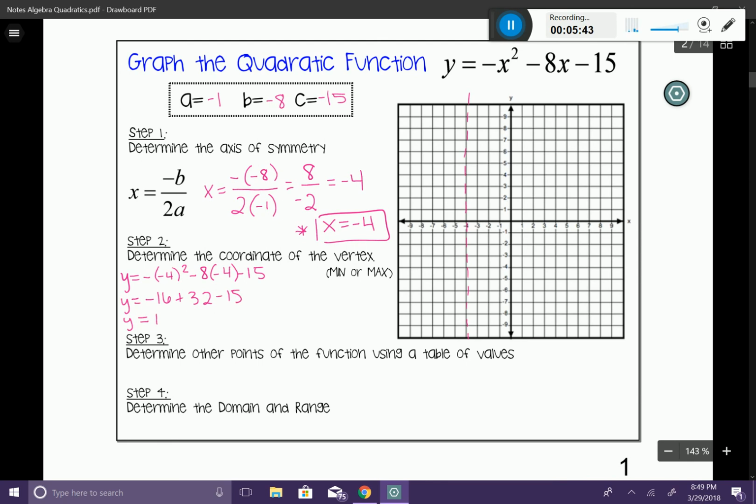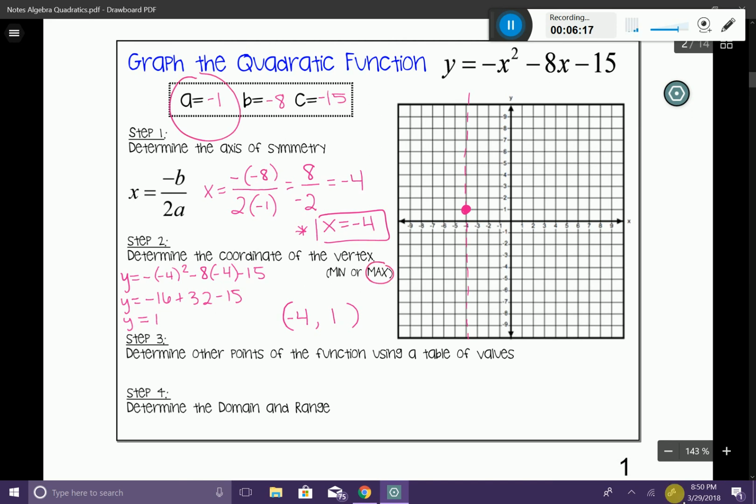Okay, so what have we determined there? Well, we know that our vertex is going to be a coordinate point. That coordinate point is going to be -4 and +1. So let's go ahead and plot that. -4 and +1 is our vertex point on our quadratic. Now, the question is, is it a minimum or a maximum vertex? Well, if you look at our A coefficient, it is a negative number, which means the parabola is facing downward. So this is going to be a maximum point on our parabola.